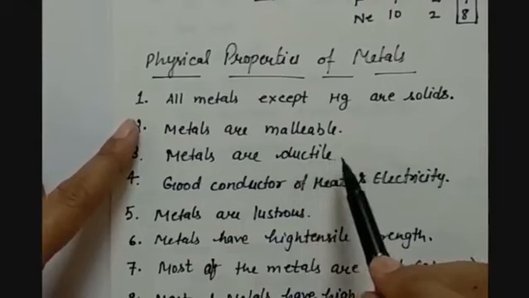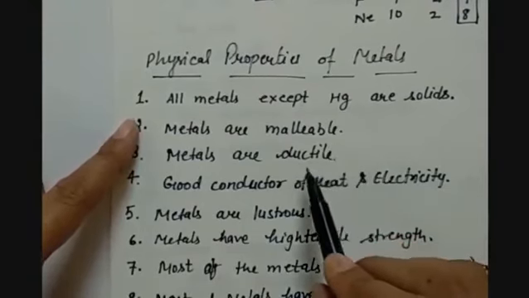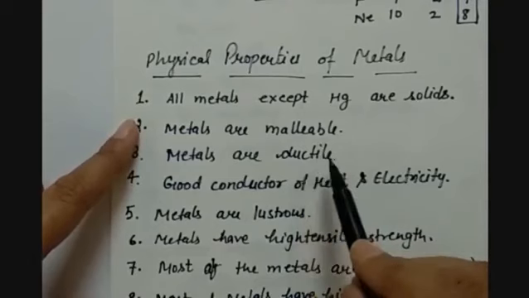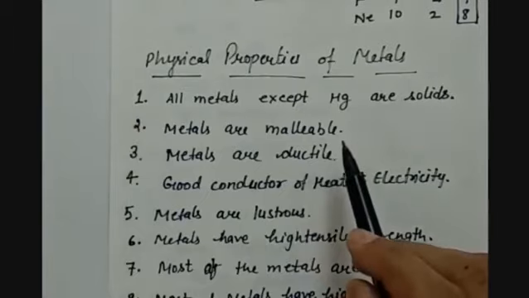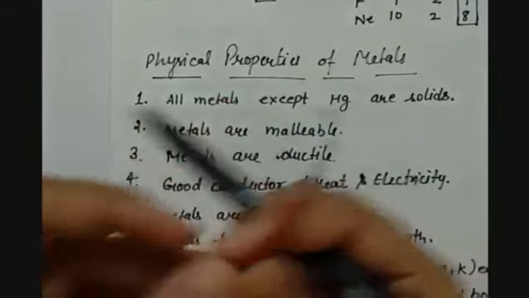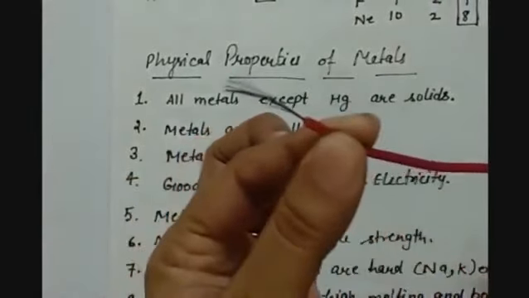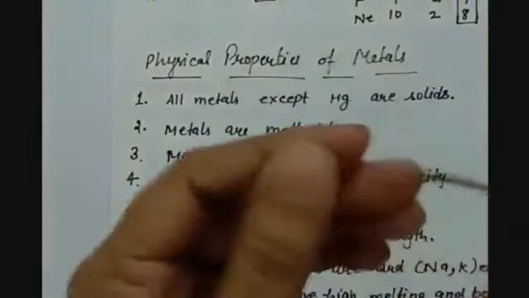Like copper. Copper is also one of the ductile metals and it can be drawn into wires. For example, you can see it here. This is a household fitting wire and this is copper. So copper can be drawn into very thin wires.